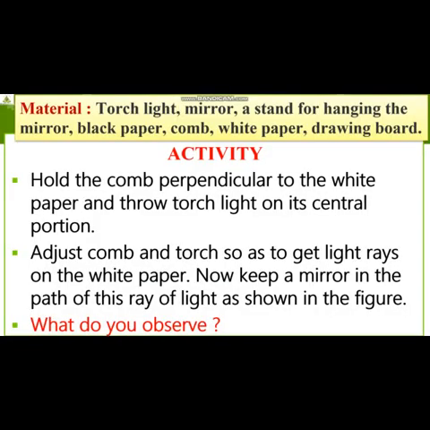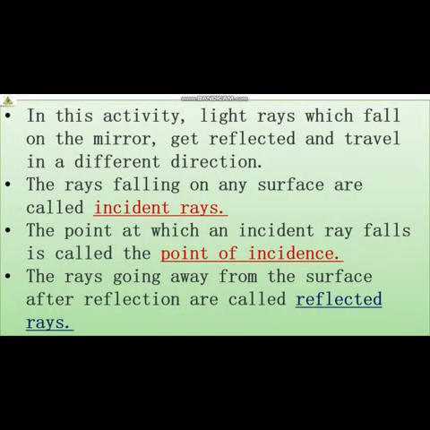Understood? So observation, let us understand. Students, overall, after understanding the activity, what do we understand? That light rays which fall on the mirror get reflected and travel in a different direction.